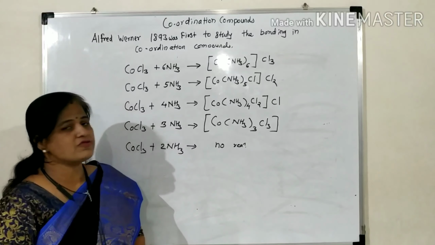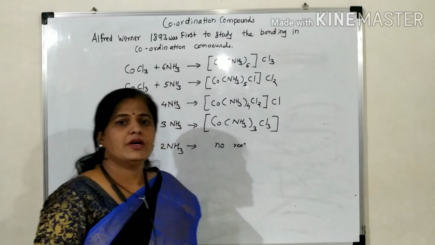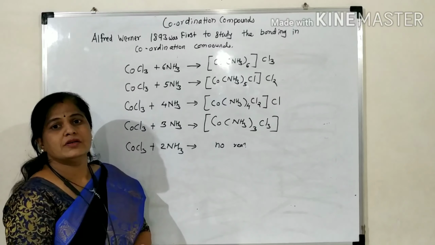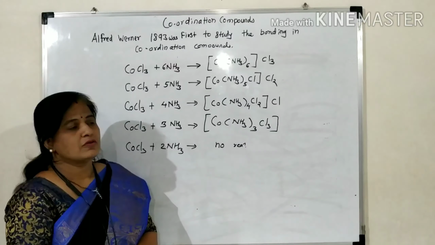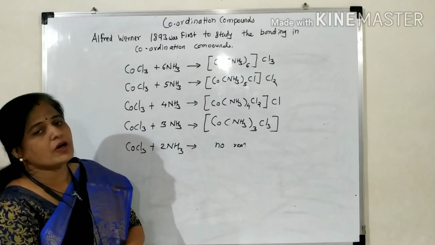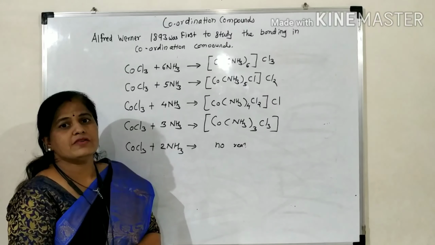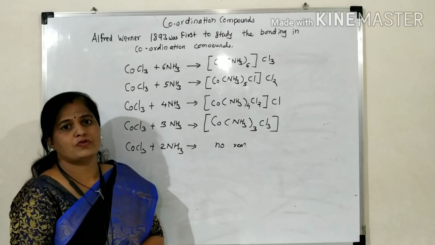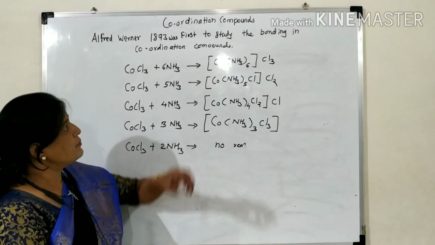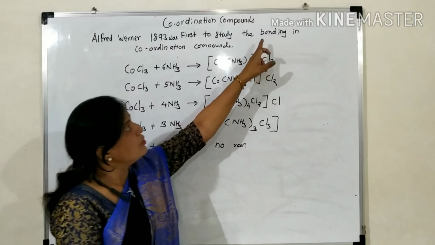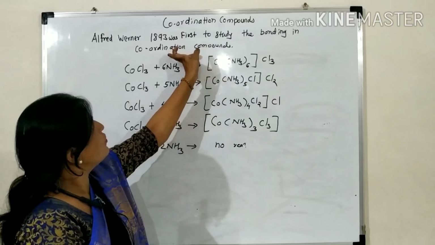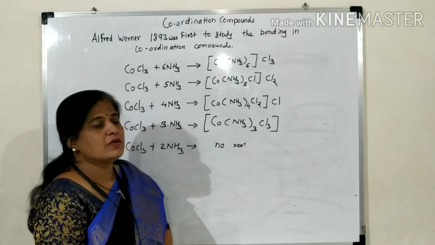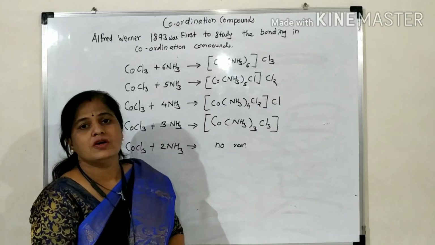In the last lecture, we studied the types of compounds, including double salts and coordination complexes. Now we are going to study Werner's theory for the bonding in coordination compounds. Werner gave some postulates for the bonding in coordination compounds.